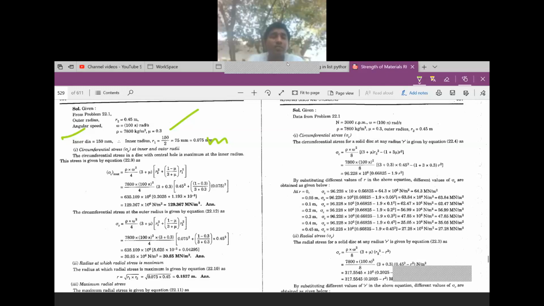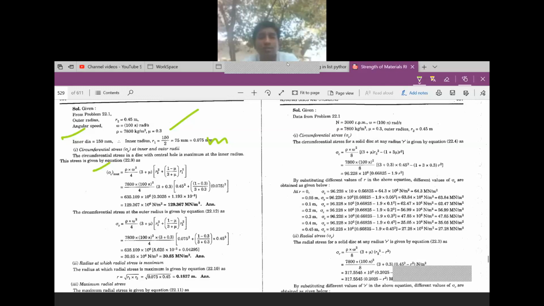This stress is given by the equation, you have a formula for it: sigma C max is equal to rho omega square by 4 into (3 plus mu) into R2 square plus (1 minus mu) by (3 plus mu) into r1 square. Then substitute all the values, rho, omega, mu, R2, R1, and you get sigma C max.